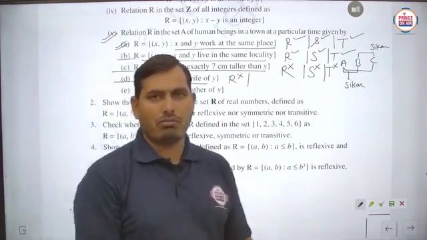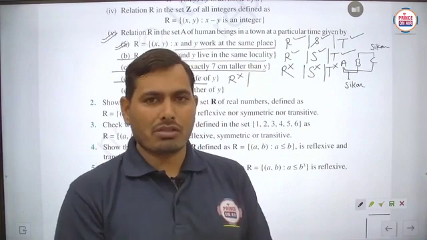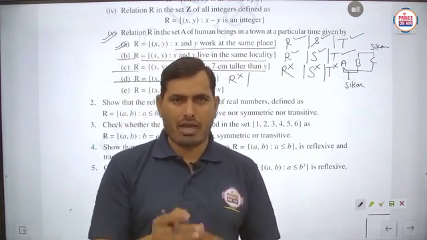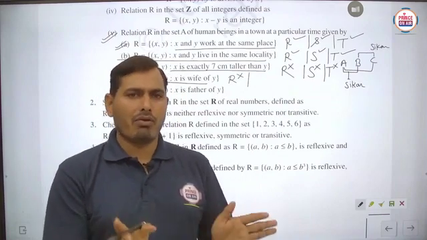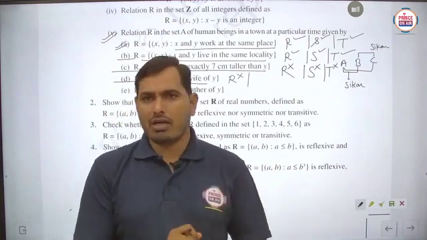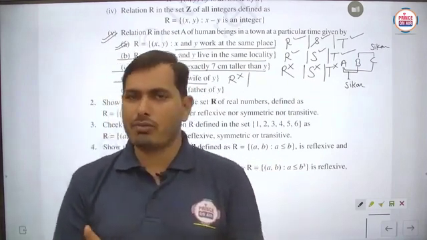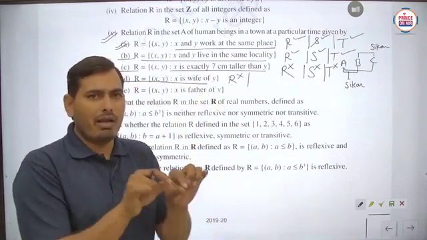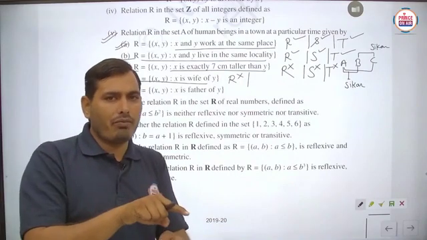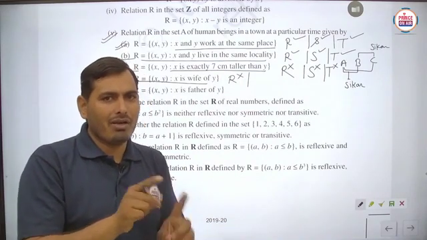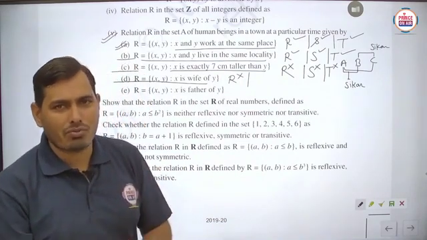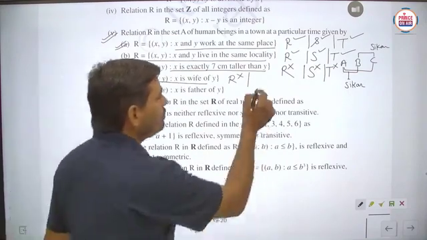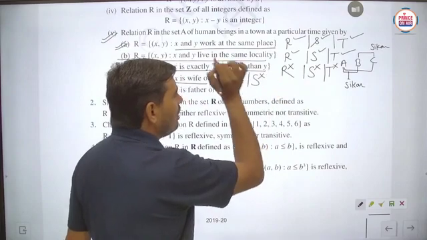Easily understood. Next, suppose we have to check symmetric, then X comma Y. Suppose one male and one female, you can take any person, no problem. But we have to check the symmetric nature. Then X comma Y belongs to R. Suppose X is wife of Y, which means X is female and Y is male. But for Y comma X, definitely Y comma X does not belong to R, because Y is male and X is female. So you can say that this is not symmetric.